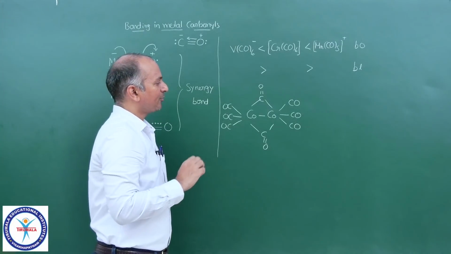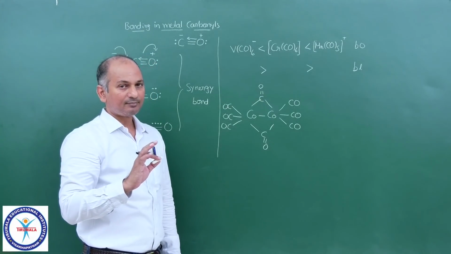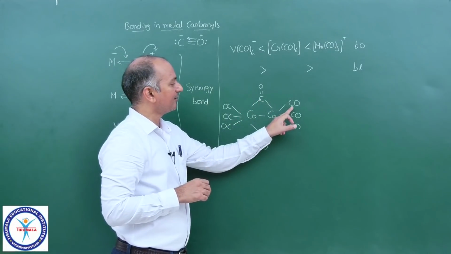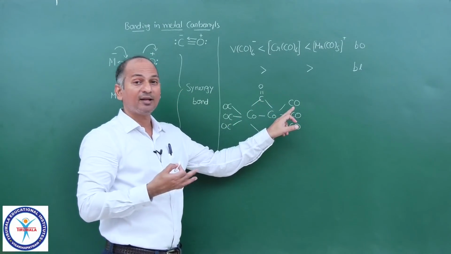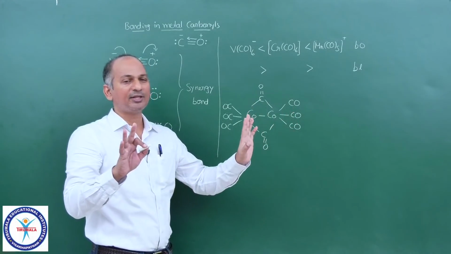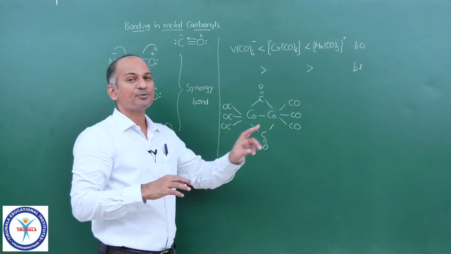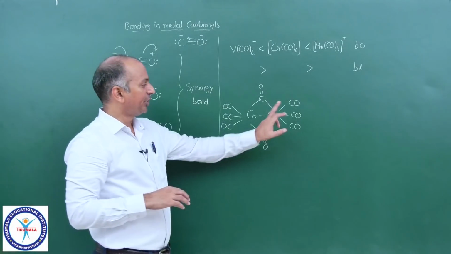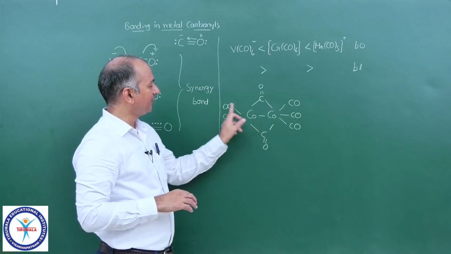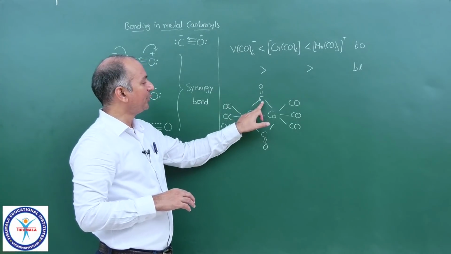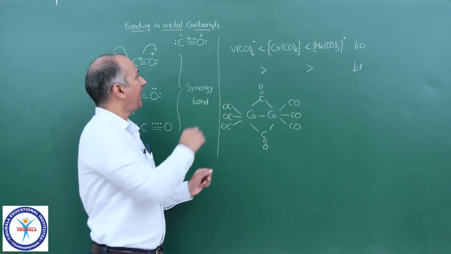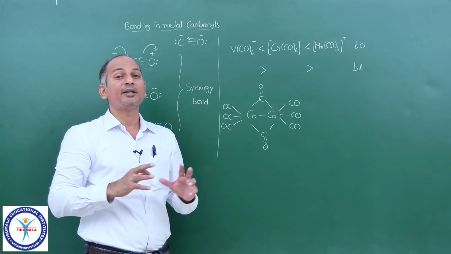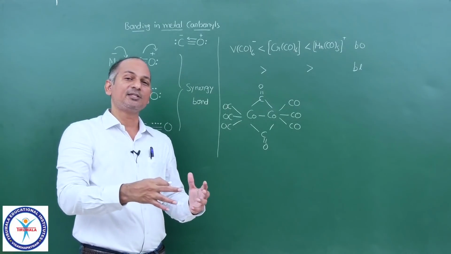Now say, suppose you take a bridging carbonyl, you take a terminal carbonyl. Terminal carbonyls means the carbonyl which forms only one bond with the metal ion, that is the coordinate covalent bond. So you take a terminal carbonyl, any of these 6, and you take a bridging carbonyl, and you take carbon monoxide. Now, can you tell me in which the bond order is maximum and in which the bond order is minimum?